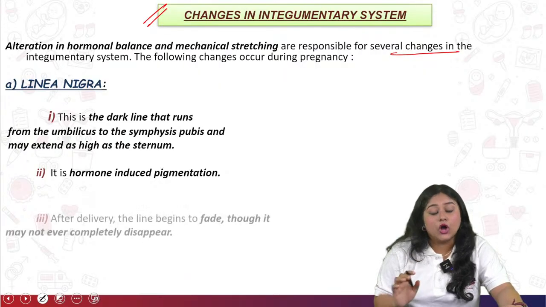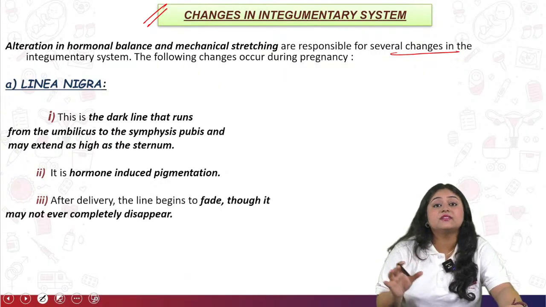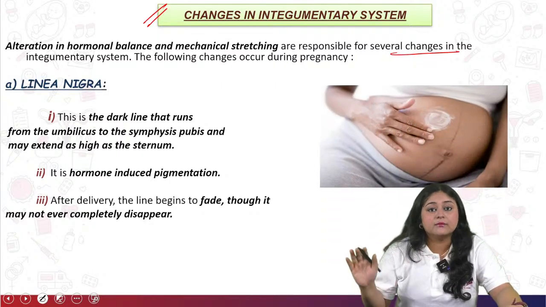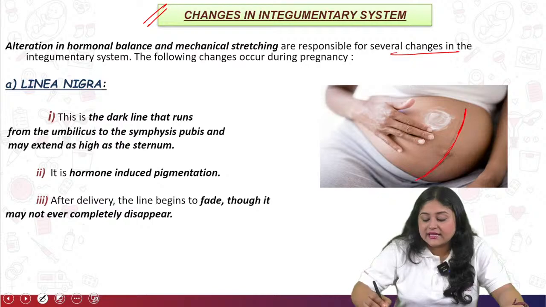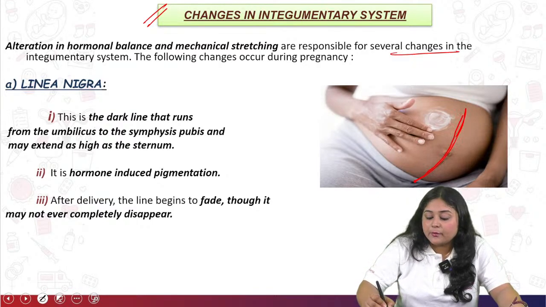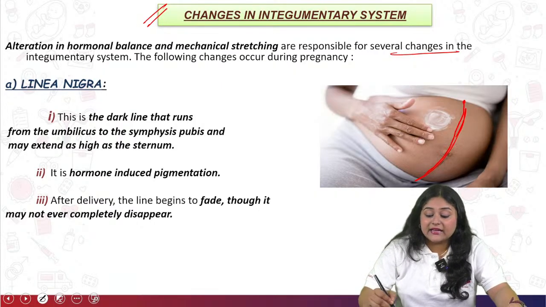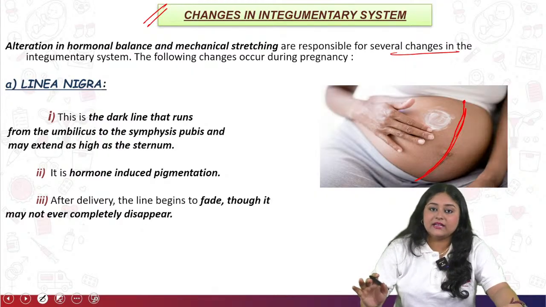It's nothing but a hormone induced pigmentation, and after the delivery it might fade, but for some mothers it does not disappear completely. You can see this line from the symphysis pubis up to the xiphoid sternum process. So that is called linea nigra, and it's nothing but a hormone induced pigmentation.